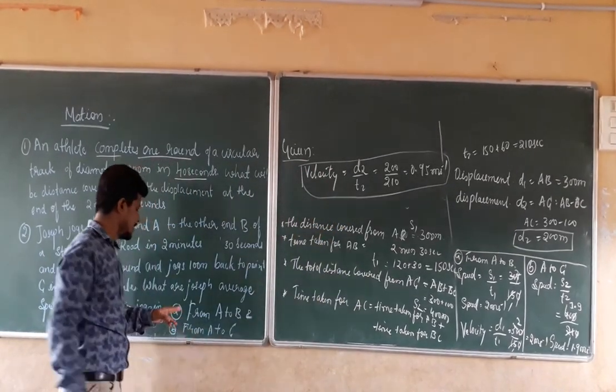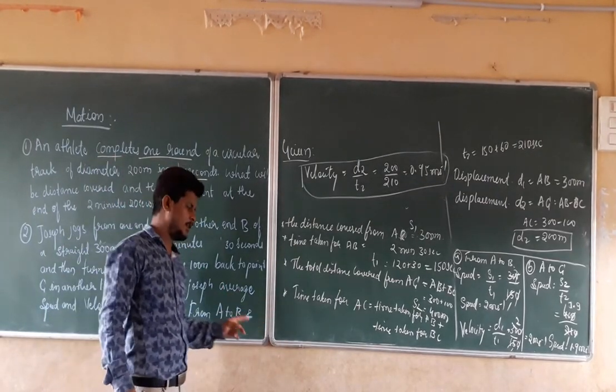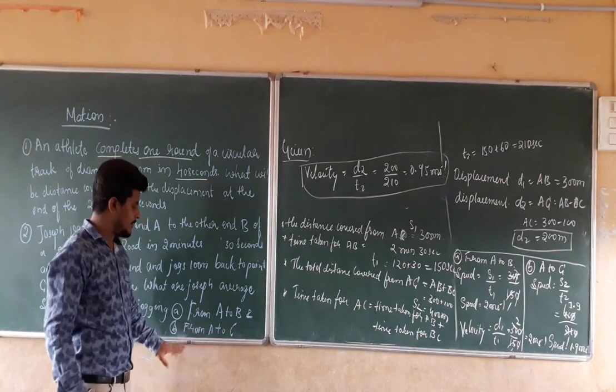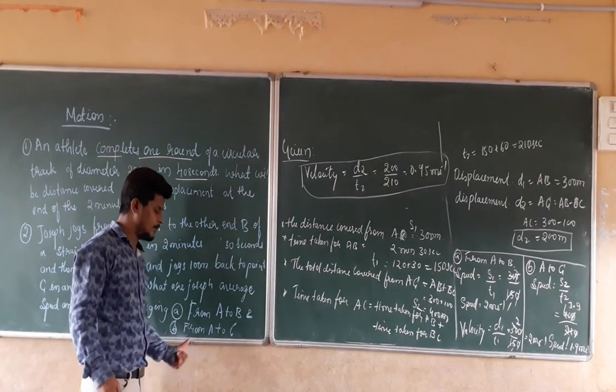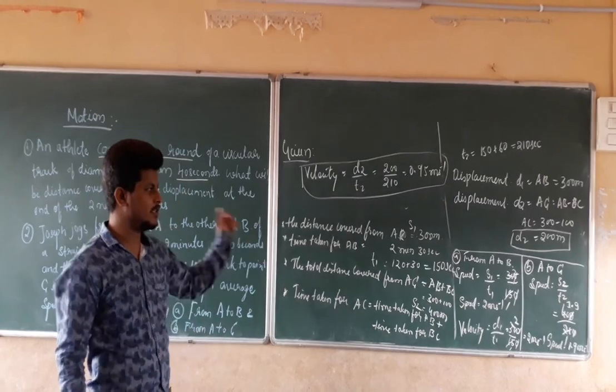That is, the speed from A to B is 2 meters per second, as well as the velocity from A to B, 2 meters per second. In the same manner, the speed from A to C is 1.9 meters per second, and the velocity from A to C is 0.95 meters per second. These are the answers for this question.